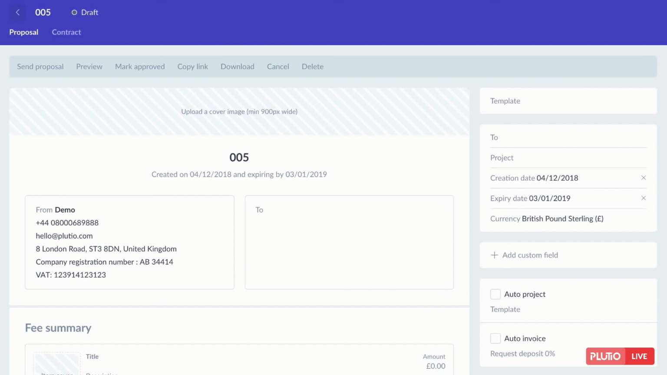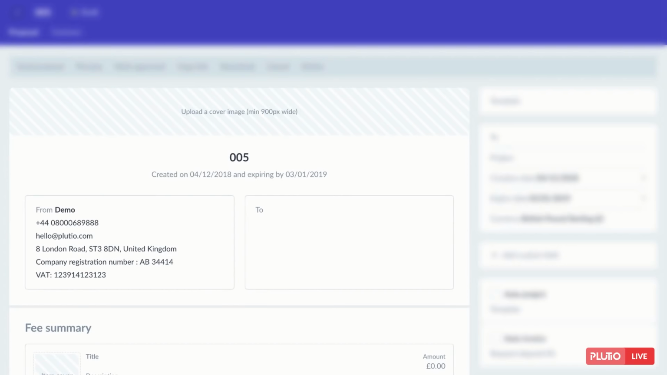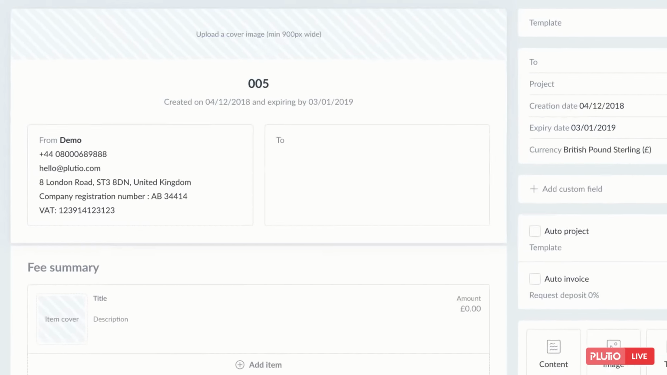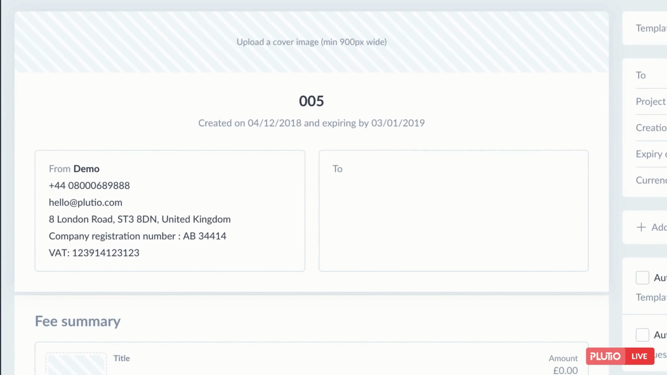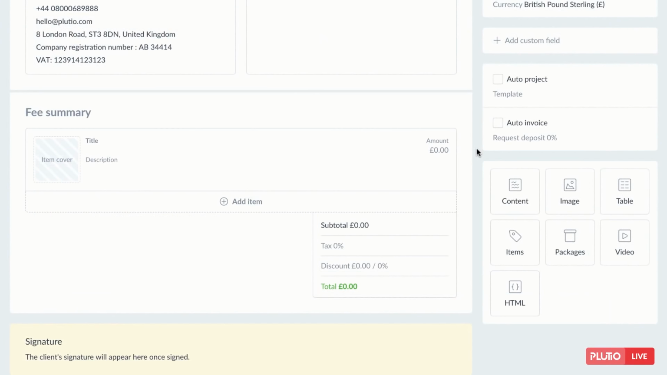This will then load up your Proposals editor, which is divided into three sections: the Actions menu, Proposal Canvas, and the Options menu. Each proposal has a header, which contains essential information such as the proposal name or title, the creation and expiry date, your details, and the client details. You can start building up your proposal by dragging and dropping different block elements from your Options menu. For example, a content block.